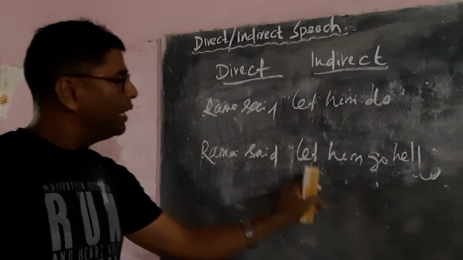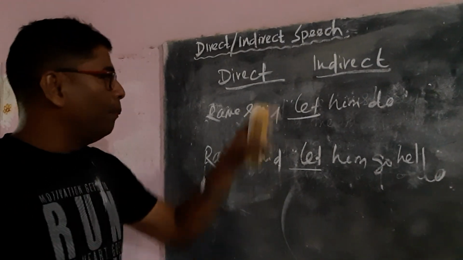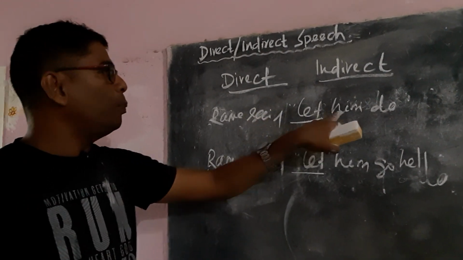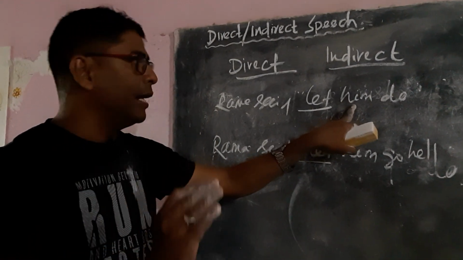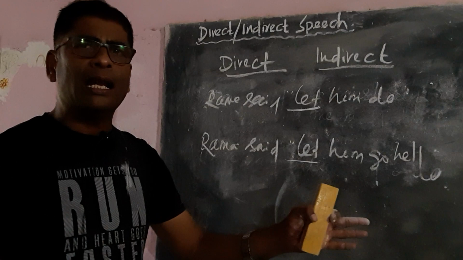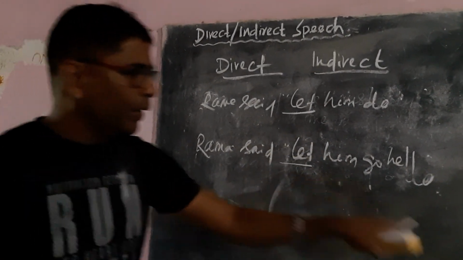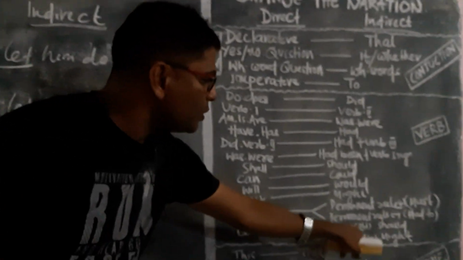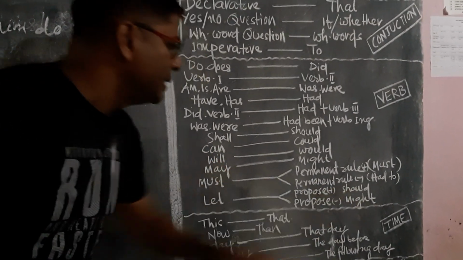Here Ramo said, let him go to hell. Here let and here also let. But this let has proposal plus. There must be some proposal, there must be some plan. So let him do. But here, let him go to hell. There is no hell, there is no way to go to hell. It is proposal minus. So if there is proposal plus, we have to use should. If there is proposal minus, we have to use might.